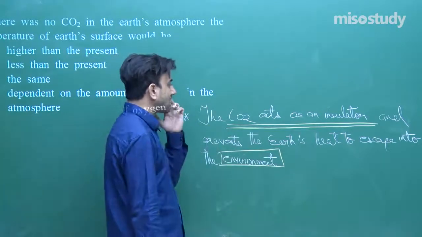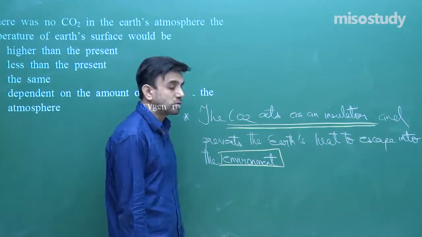Right. So the carbon dioxide acts as an insulator and prevents the Earth's heat to escape into the environment, and